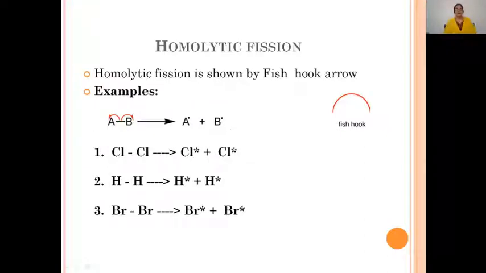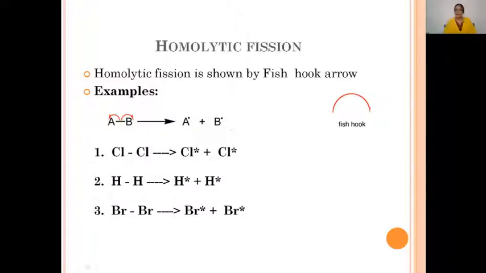Let's discuss homolytic fission taking the specific example of the chlorine molecule. Here, the chlorine molecule has a single covalent bond made up of two electrons. Now, homolytic bond fission takes place here. What happens? One electron goes with one chlorine atom, another electron goes with the other chlorine atom. Thus, we get two chlorine free radicals. Here, the star is also an odd electron. An odd electron can be represented by a dot or a star. So, here is one chlorine free radical and another chlorine free radical.